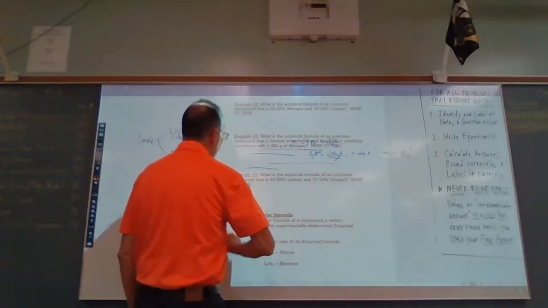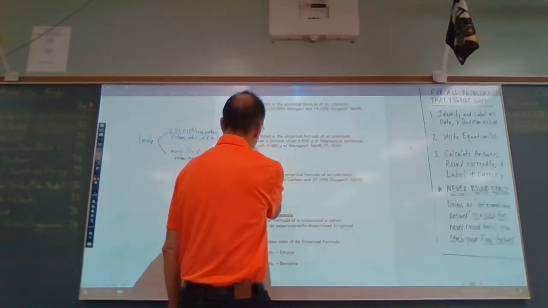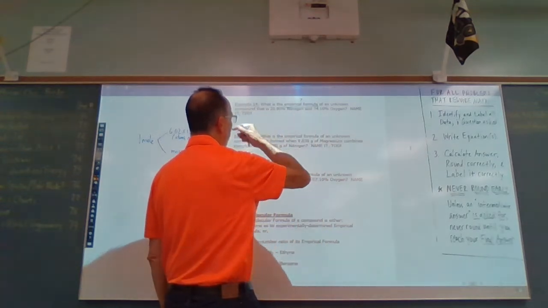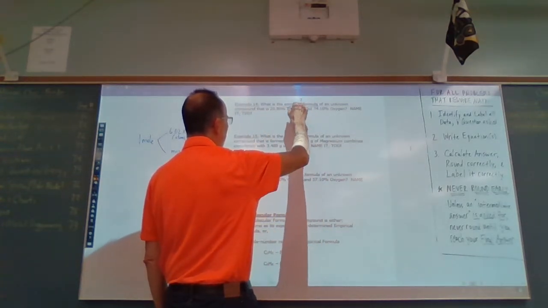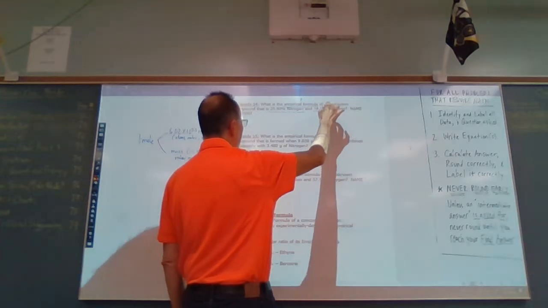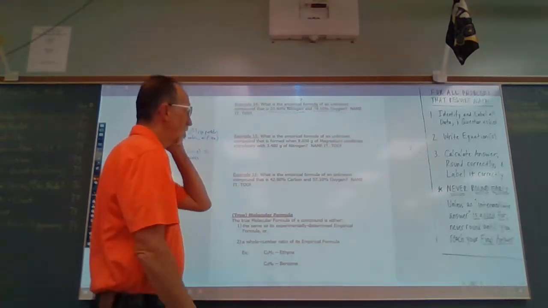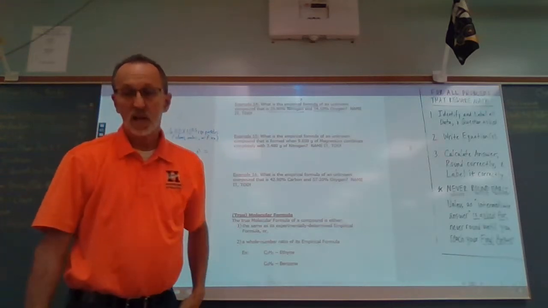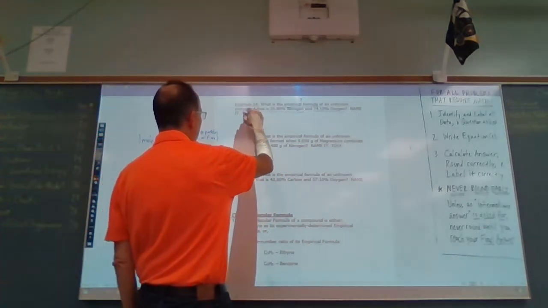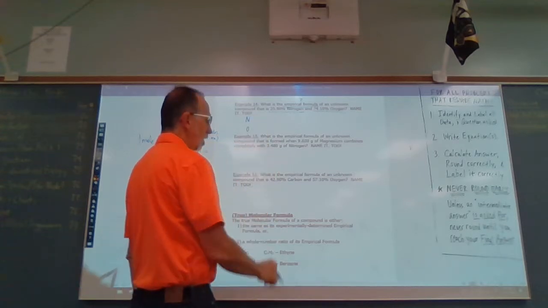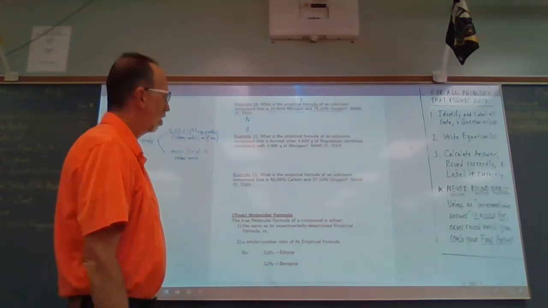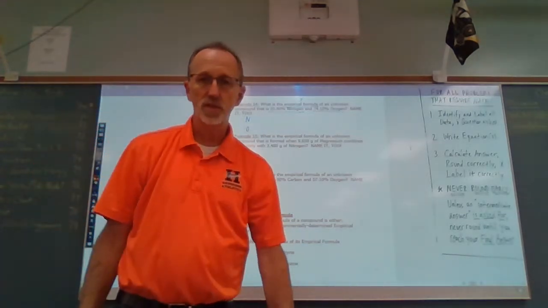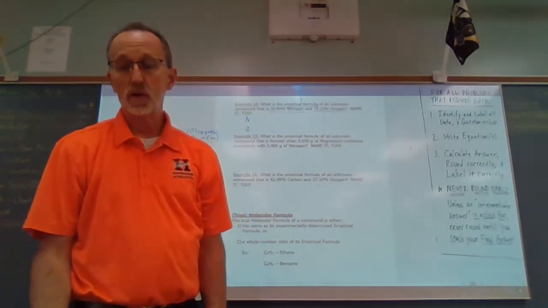So this first one: what is the empirical formula of an unknown compound that is composed of 25.90% nitrogen and 74.10% oxygen? And then it says name it too. So we have 2 elements in this compound, N and O. The first step is we're going to take its mass or percentage, in this case we have percentage, and divide it by its molar mass.